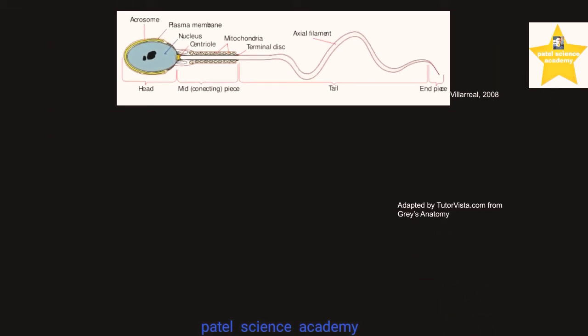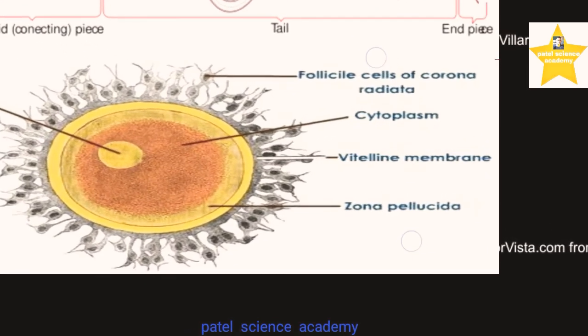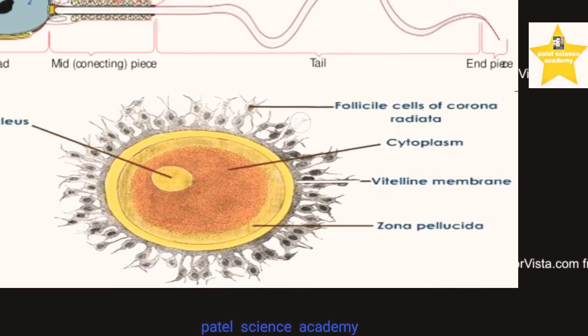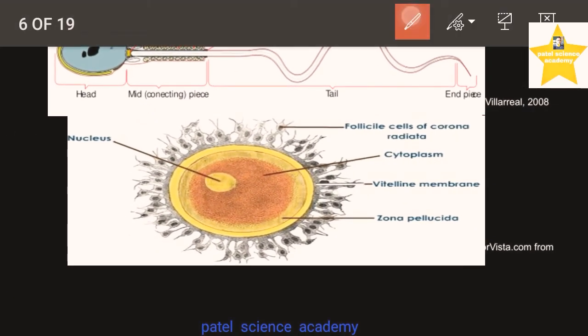Next part is the female reproductive egg, and this is what its structure is like. So dear students, you can see this is the female egg, also known as female gamete or ovum. And what is the structure? There are different layers present on this egg.